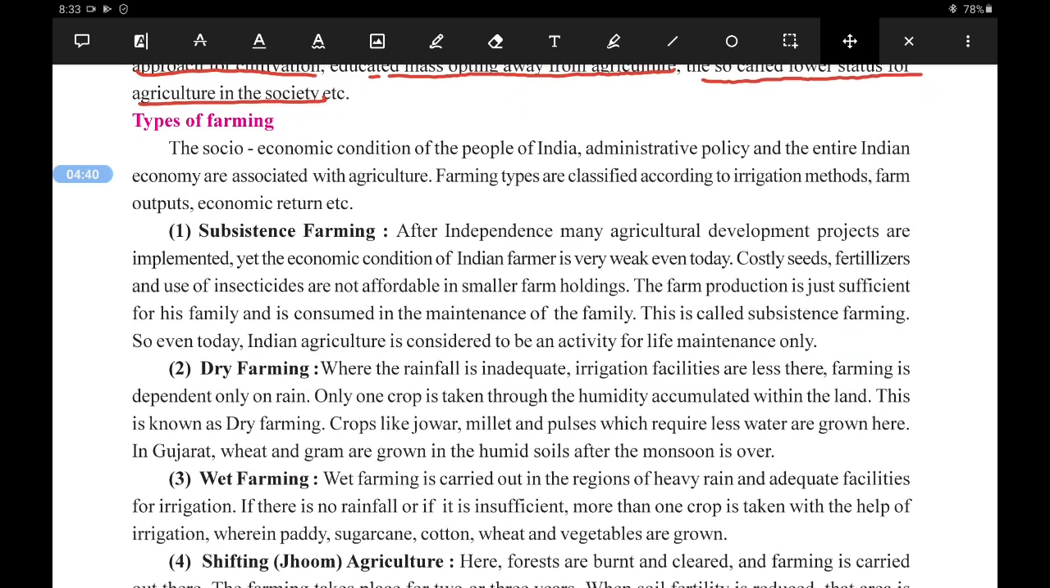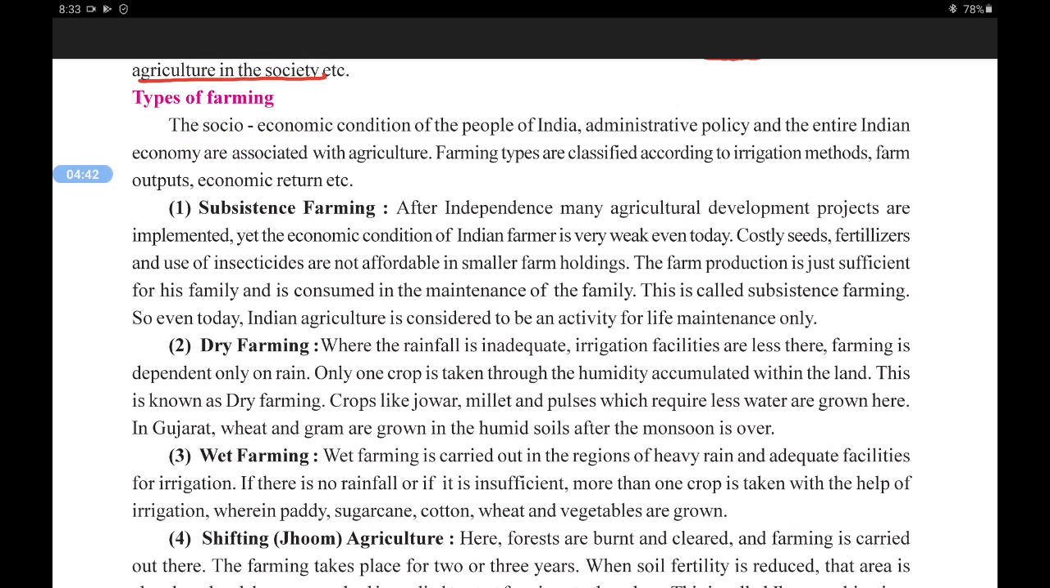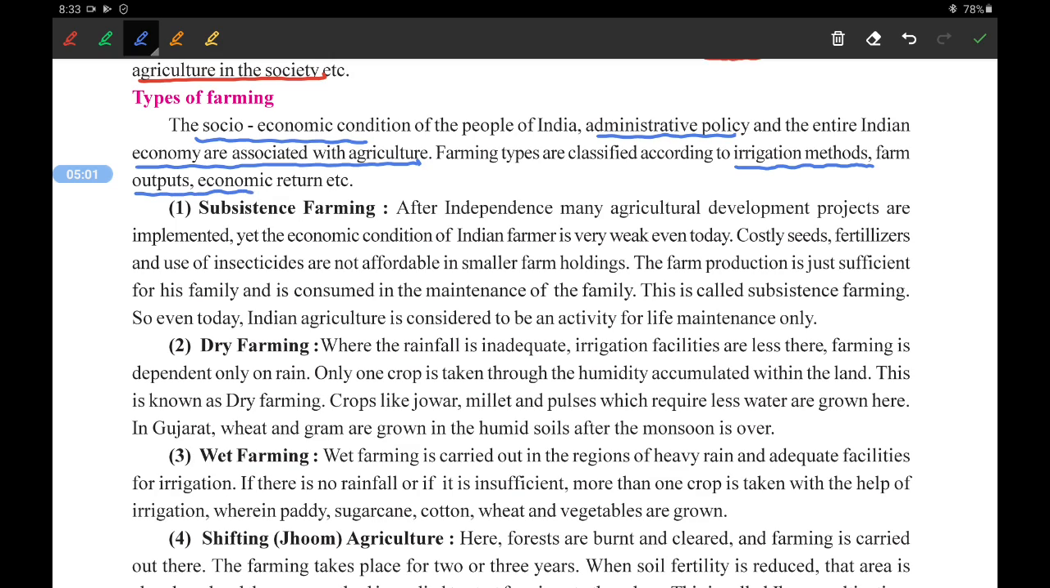Now we'll study the types of farming. The socio-economic condition of the people of India, administrative policies and the entire Indian economy are associated with agriculture. Farming is classified according to irrigation methods, farm outputs and economic returns. So as per that, we will see the types of farming.